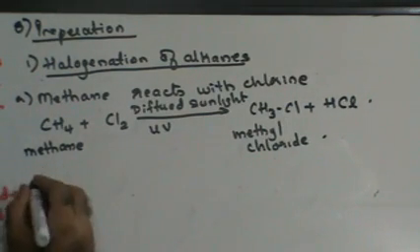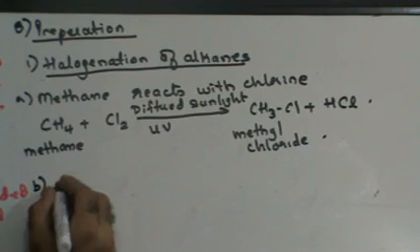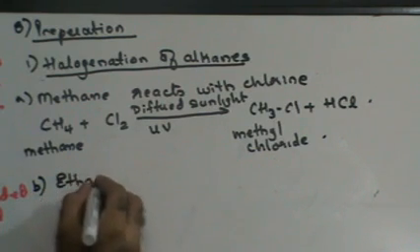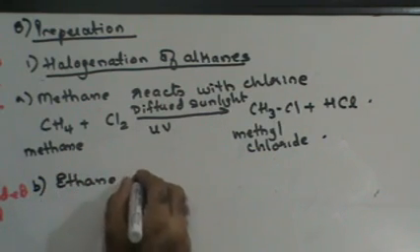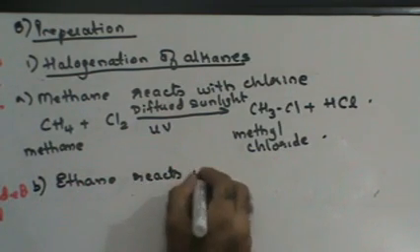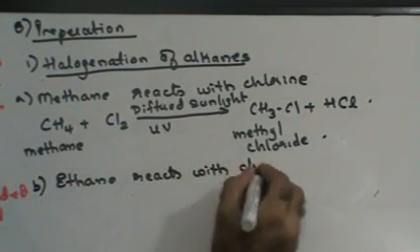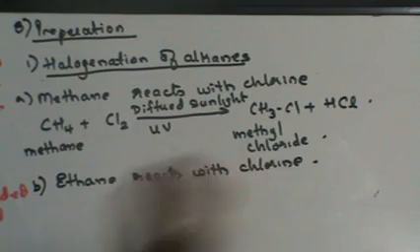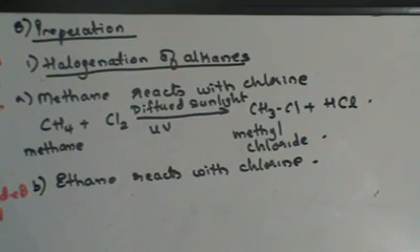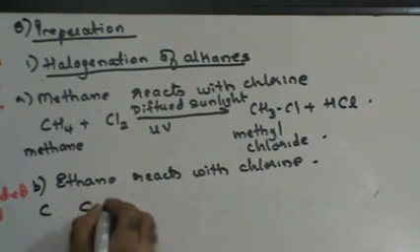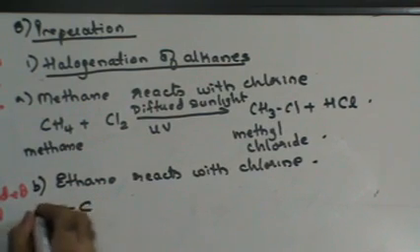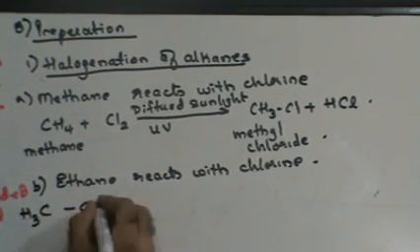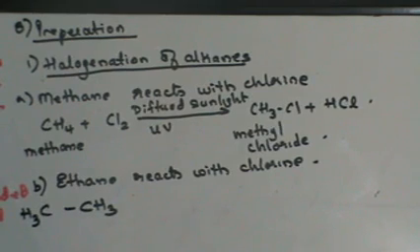Right? Let's see another reaction of this kind. What happens when ethane reacts with chlorine? Ethane reacts with chlorine, right? Ethane, 2 carbon atoms. So that means this is going to be CH3CH3 because the valency of carbon is 4.